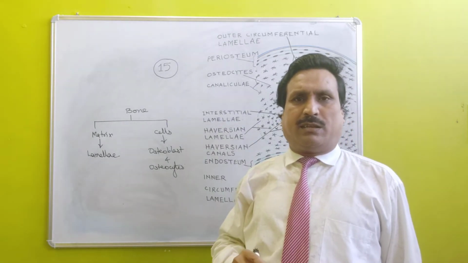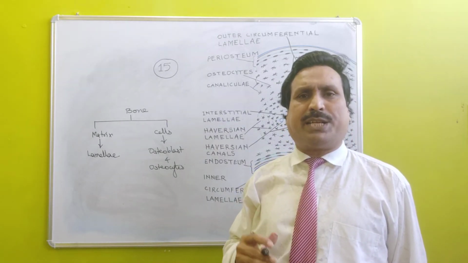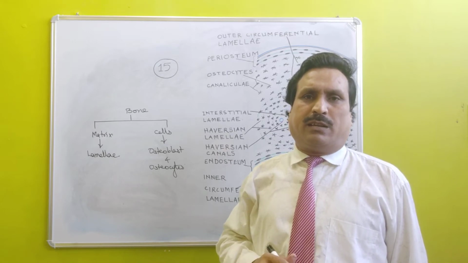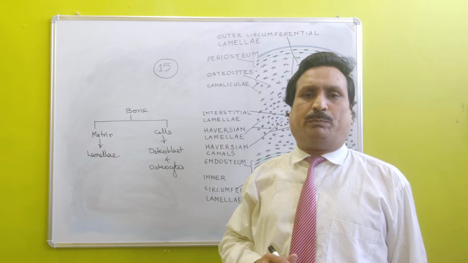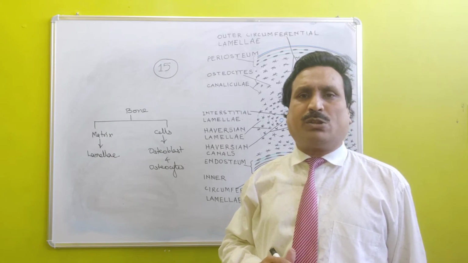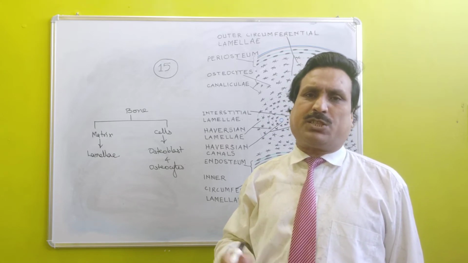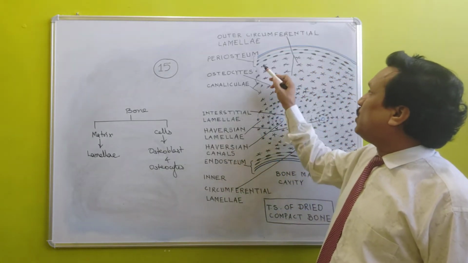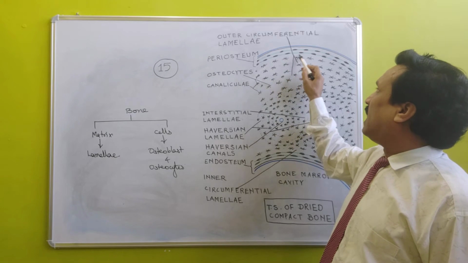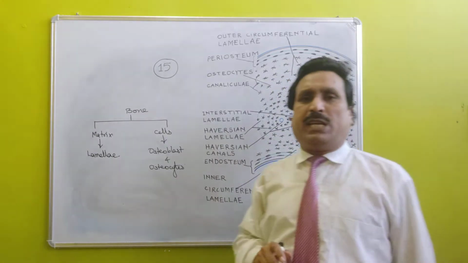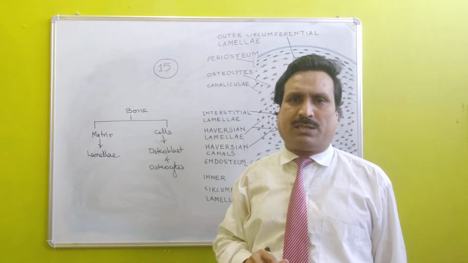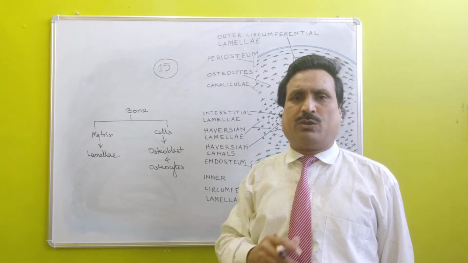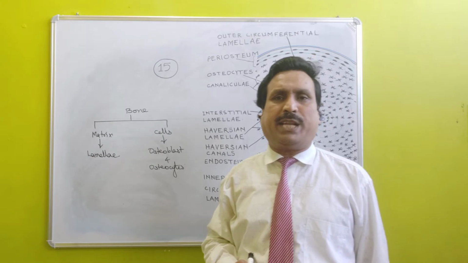Periosteum is an example of dense irregular connective tissue, and it surrounds compact bone from outside. Just below the periosteum, osteoblast cells are present. These osteoblast cells secrete the matrix of the bone, which is present in the form of lamellae.